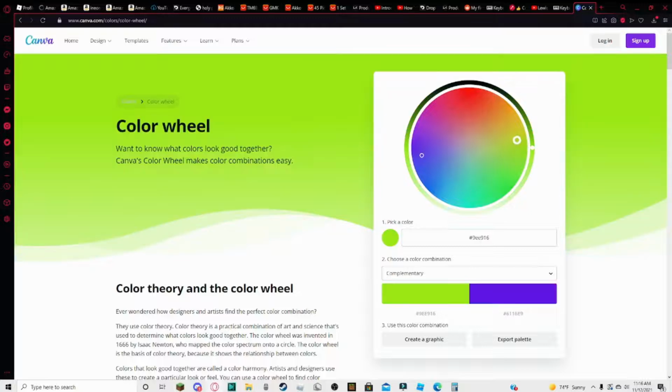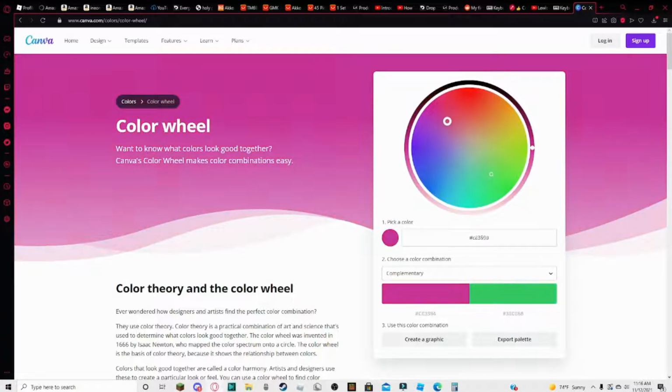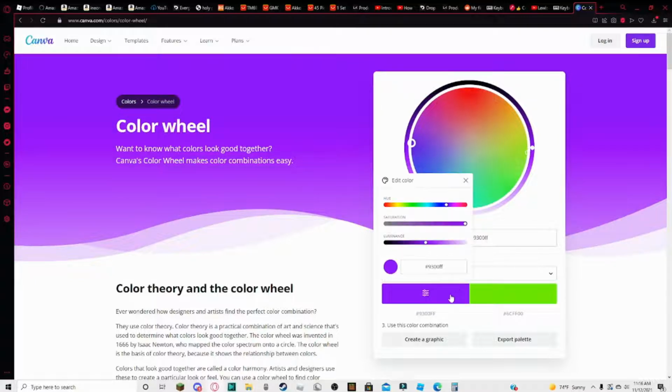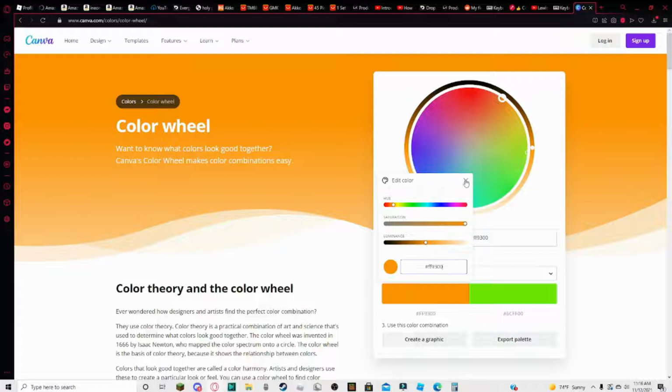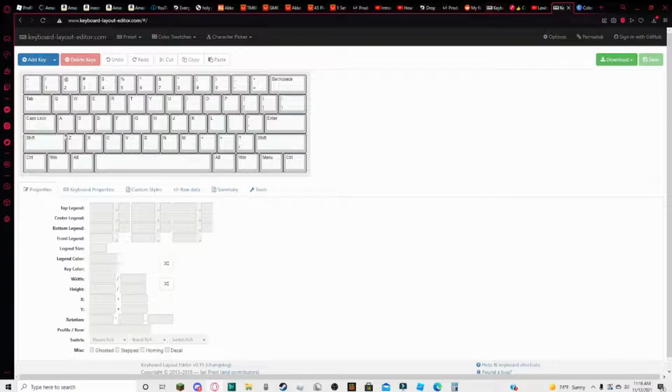So just find the right colors. This is a nice one. I'm gonna go with this design. Alright, so we're gonna click to copy, and then we're gonna go back to here.